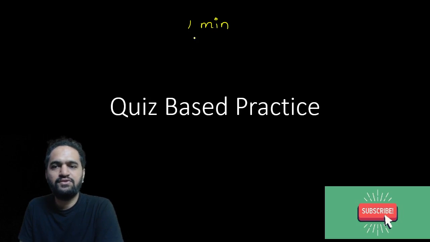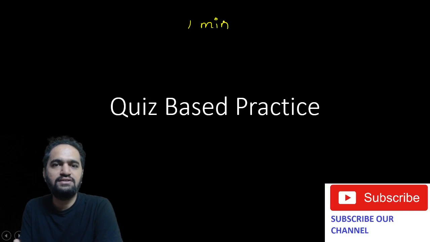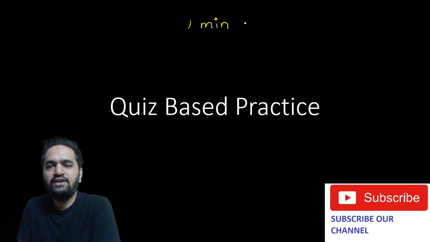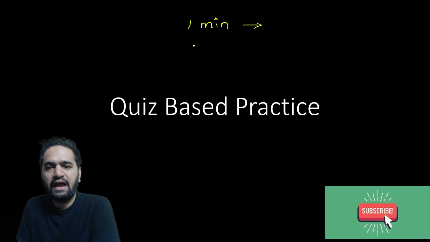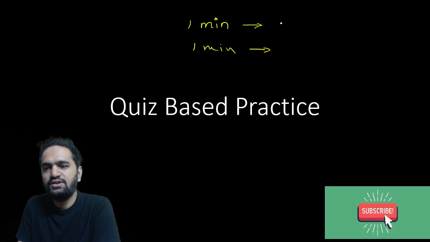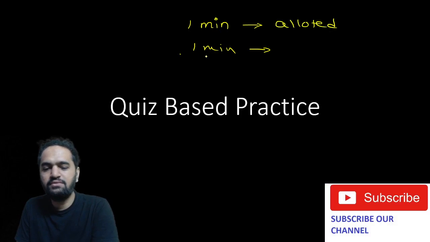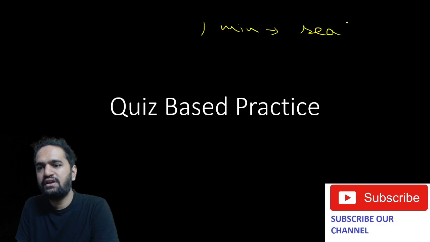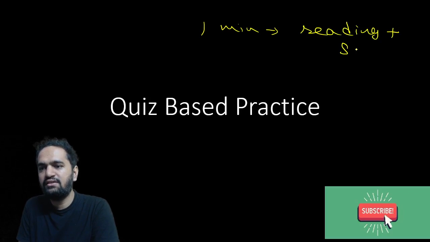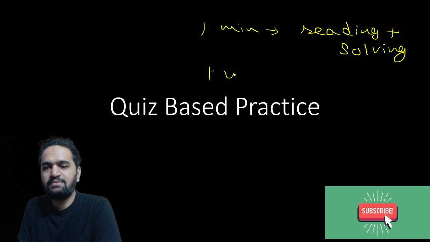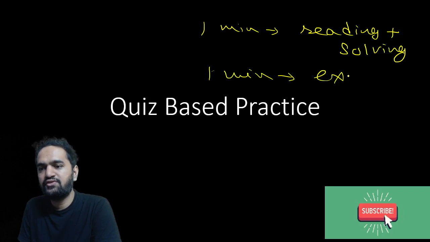Your chat box is on, so give your answers to the displayed questions by answering in the chat box. 1 minute will be allotted for that, and in the next minute, I will be explaining that particular question and answer. So the allotted time for you is 1 minute for reading plus solving, and another 1 minute after that I will be devoting to explaining that particular problem.